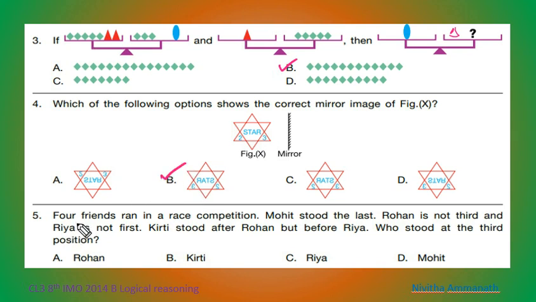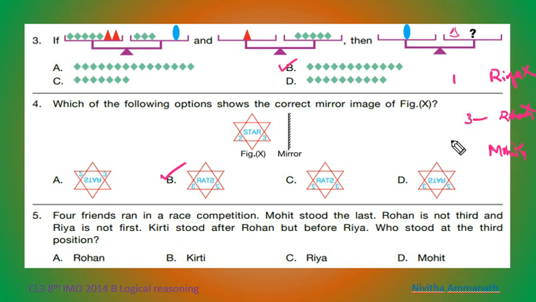Next question. 4 friends ran in a race competition. Mohit stood last. Then Rohan is not third and Riya is not first. Rohan is not third. The third one is not Rohan. And Riya is not first. Then Kirti stood after Rohan but before Riya.